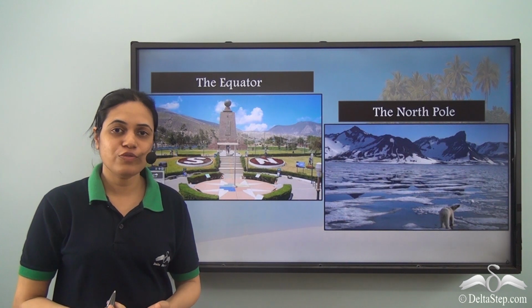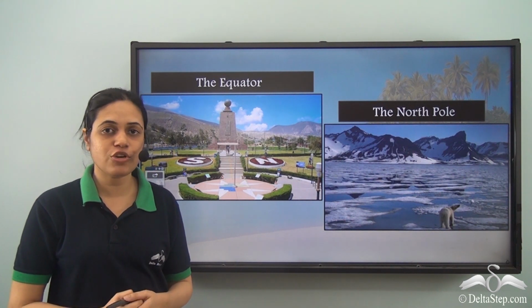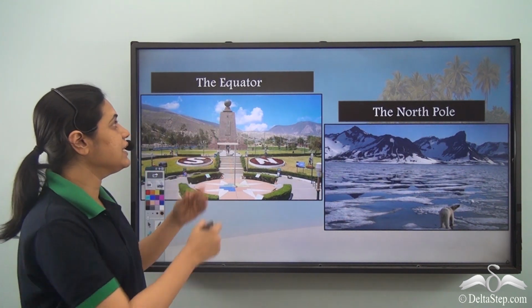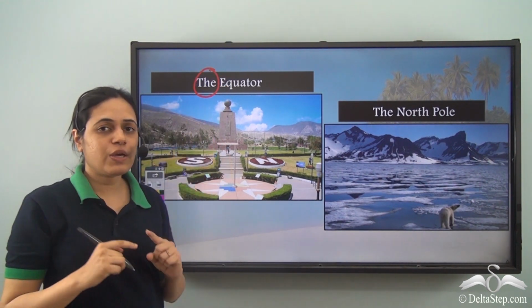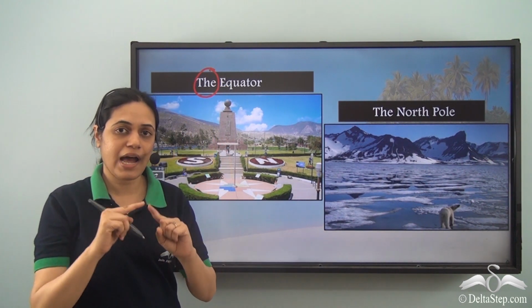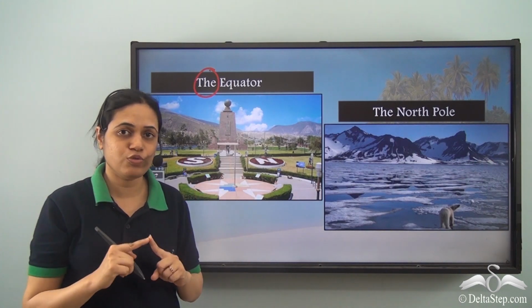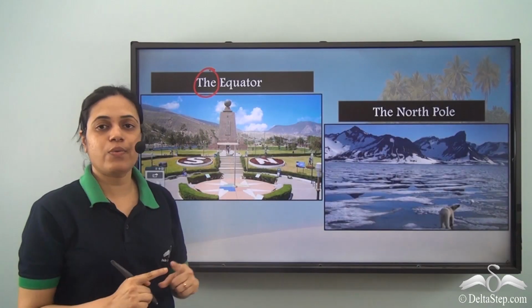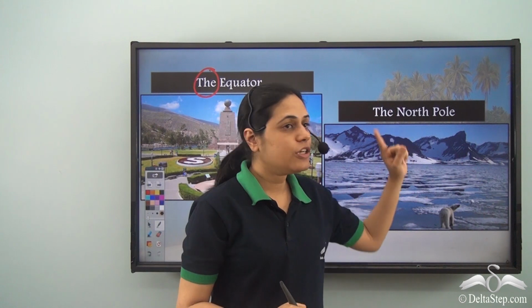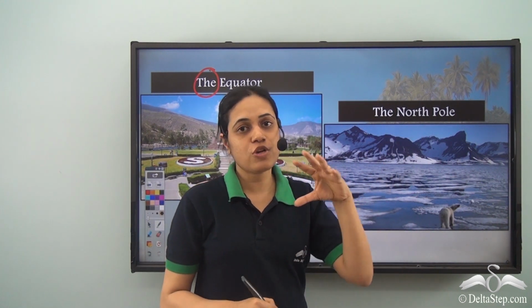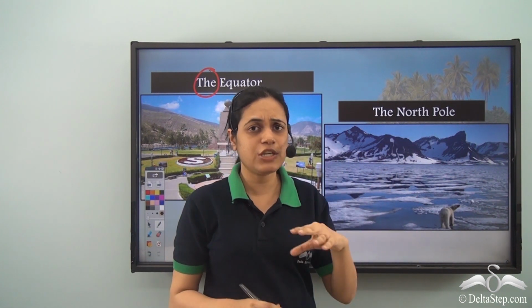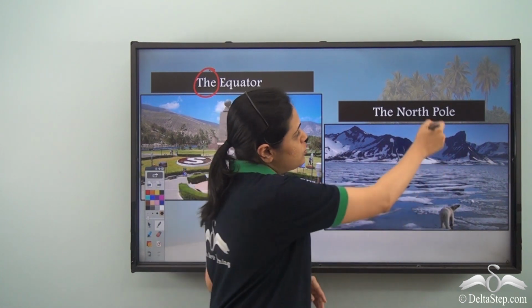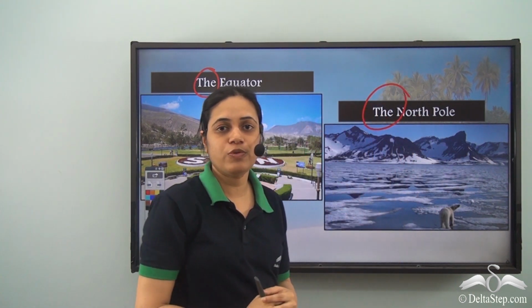The is also used before important locations on the globe, like the equator. The equator is a particular line or a particular latitude on the globe. So, the equator. The North Pole. The North Pole is also a specific or a particular position on the globe. So it is the North Pole.